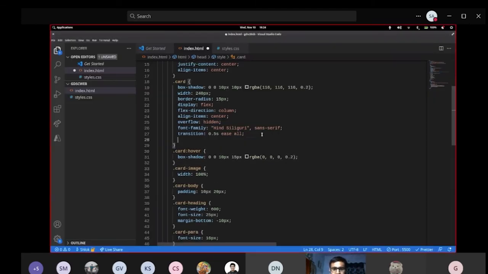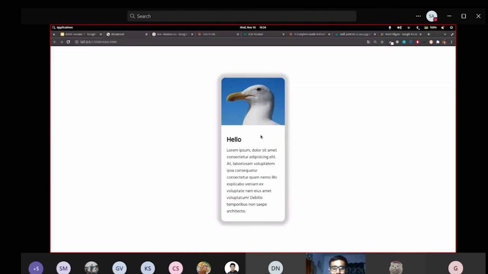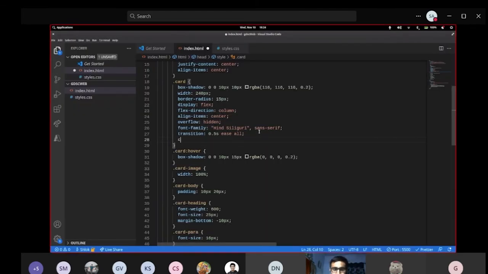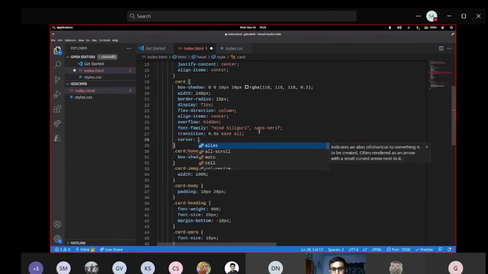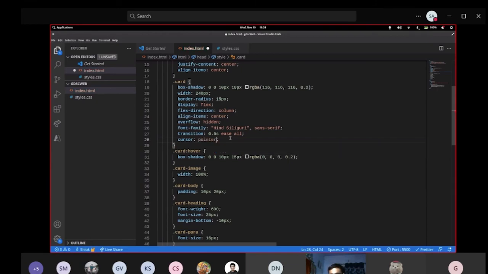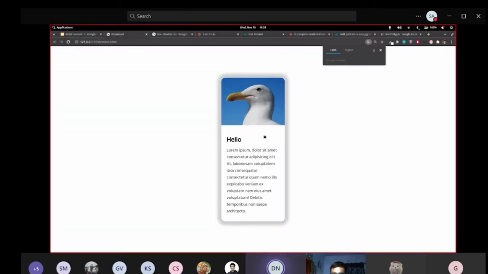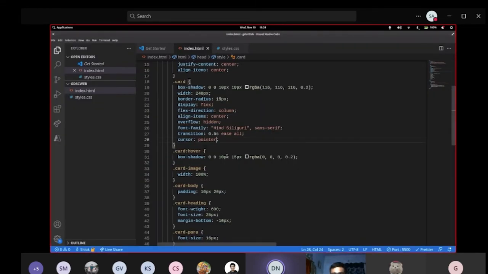Let me add a custom cursor. When I use my mouse above it, I'll use cursor pointer. So what I did is I just modified the mouse whenever I move inside my card box. So whenever my mouse goes inside, it is going to get changed. Let me change the color. This color is pretty bad.